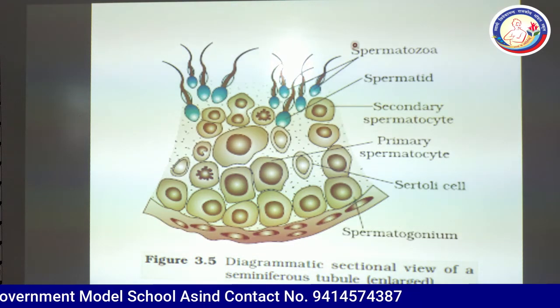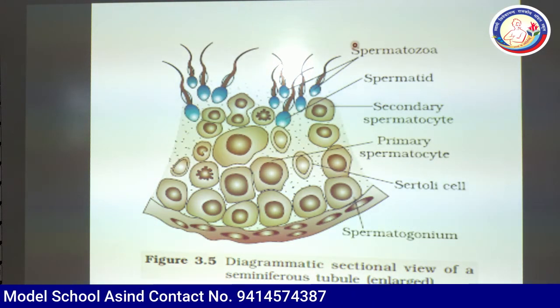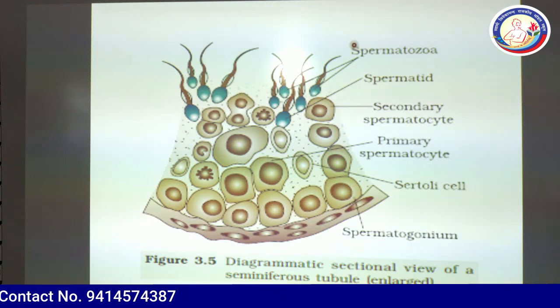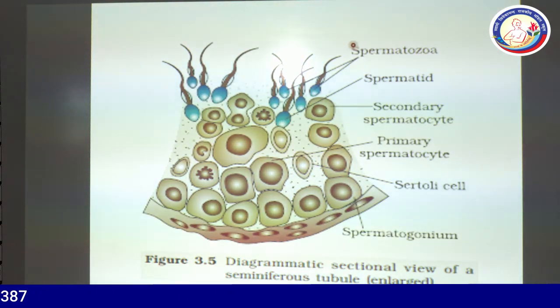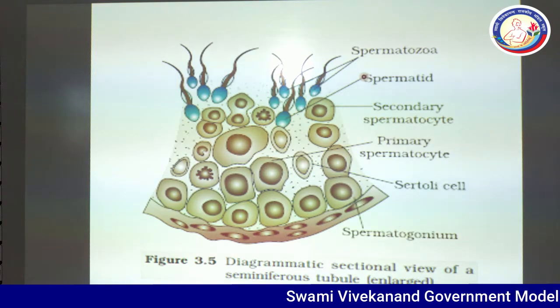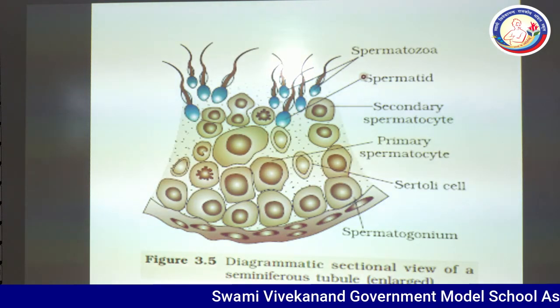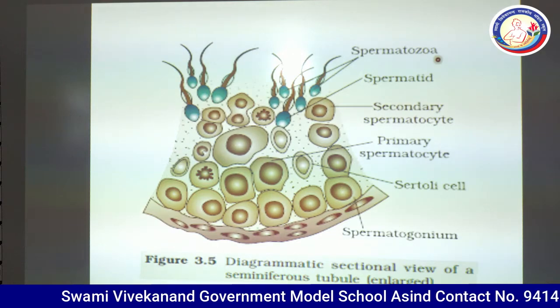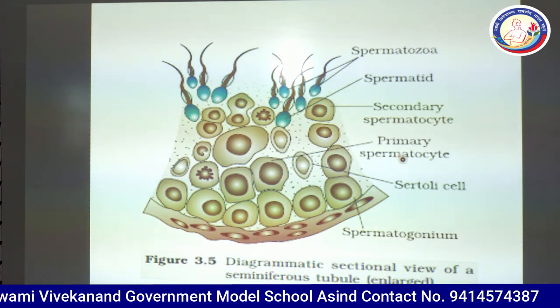One important thing can be seen here. One primary spermatocyte produces 4 spermatozoa. So a numerical question can be asked here. Suppose I ask, if 100 spermatozoa are produced, what will be the number of primary spermatocytes?